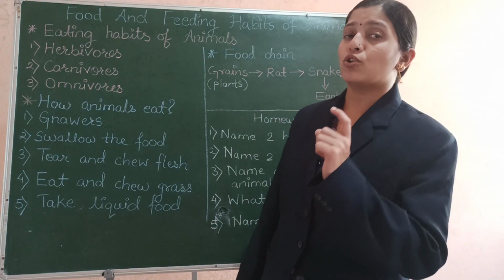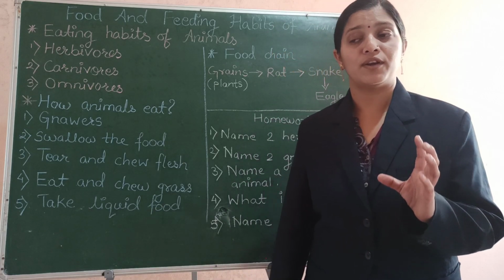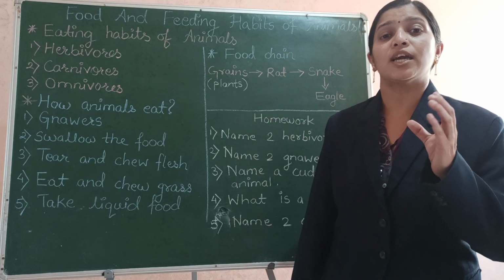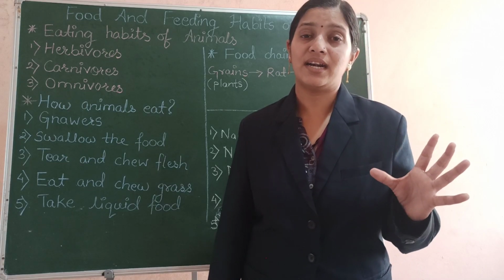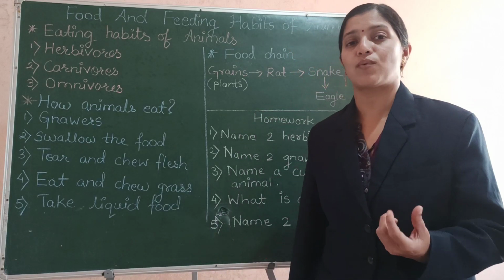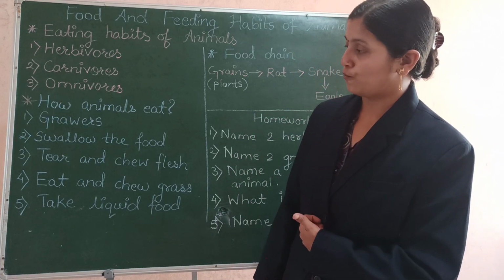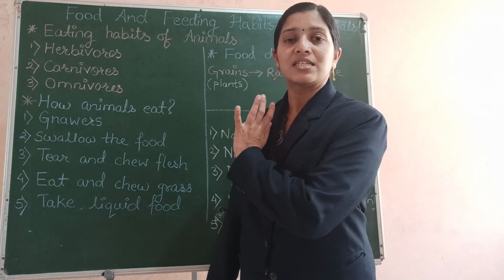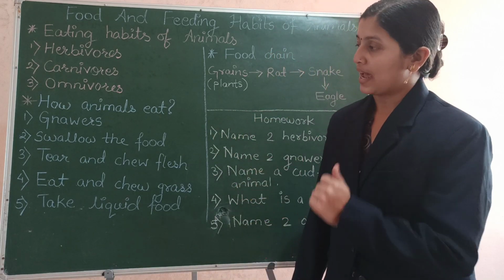So the mouth of the snake is very small, but when food is available to it, it can open its mouth widely and so it can easily swallow or gulp the food. So this was the second type of animals.